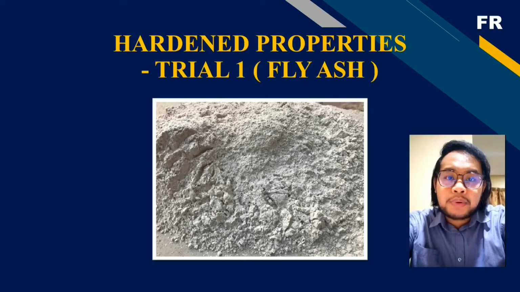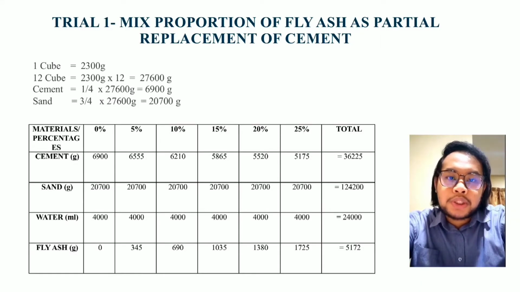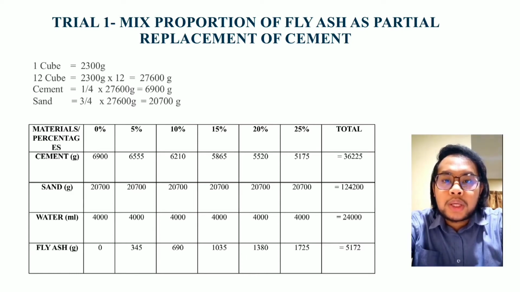Next, hardened properties trial 1, fly ash. This is the mixed proportion of fly ash as partial replacement of cement. As we can see in the table, the quantity of sand and water is the same. Then the quantity of fly ash increases with each percentage and the quantity of cement decreases with each percentage.